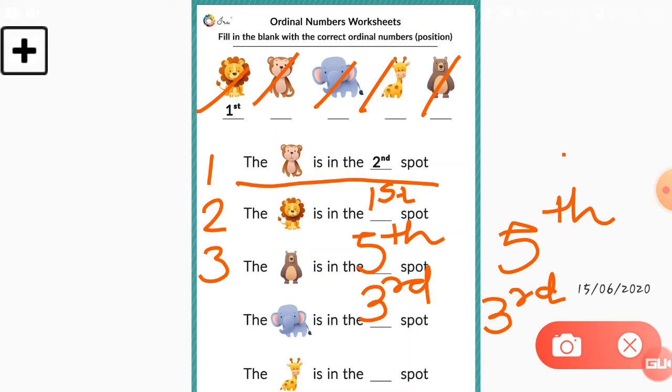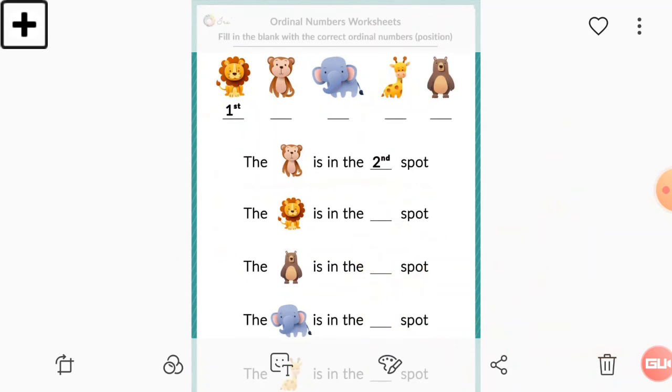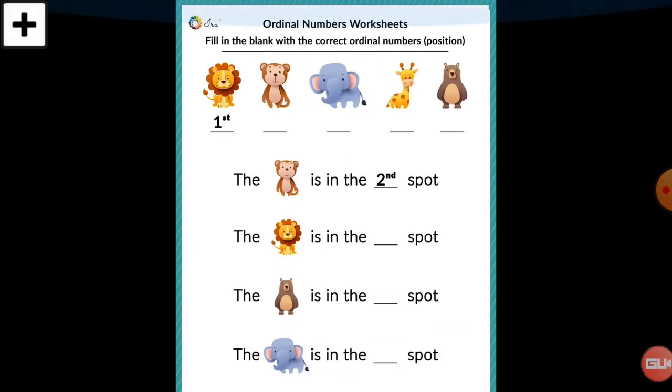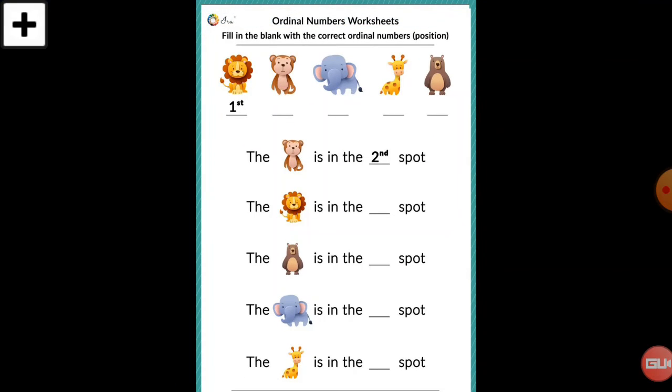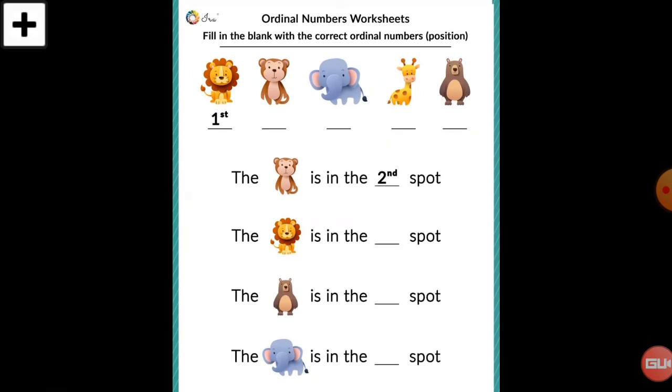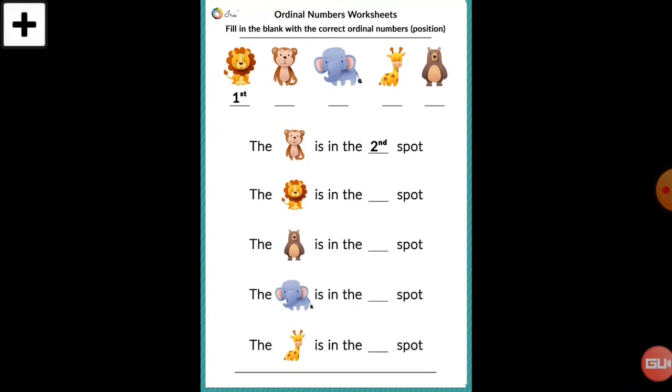Now see the giraffe. Which position is the giraffe at? Let's count again. 1, 2, 3 and 4th. Yes, the giraffe is at the 4th position. So how to write 4th? You have to write 4 and just add th. So the giraffe is at the 4th spot. Understood? This is a very easy thing. Ordinal number worksheet. I will send you this worksheet as homework, but you easily understood. There is no doubt in it. Understood, students? This is very easy.